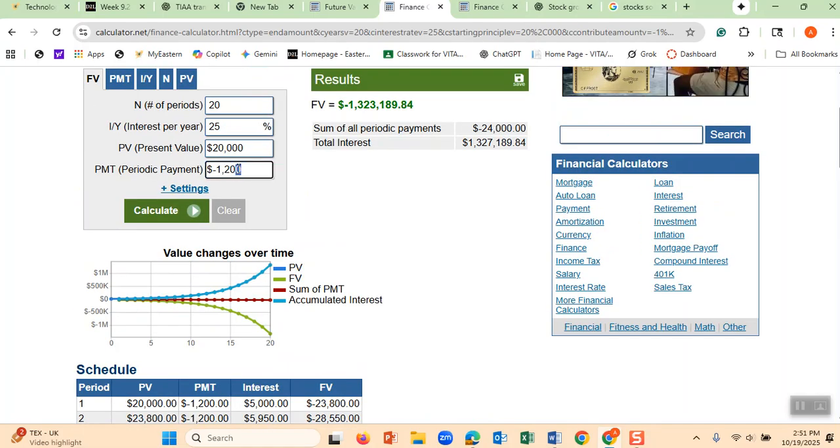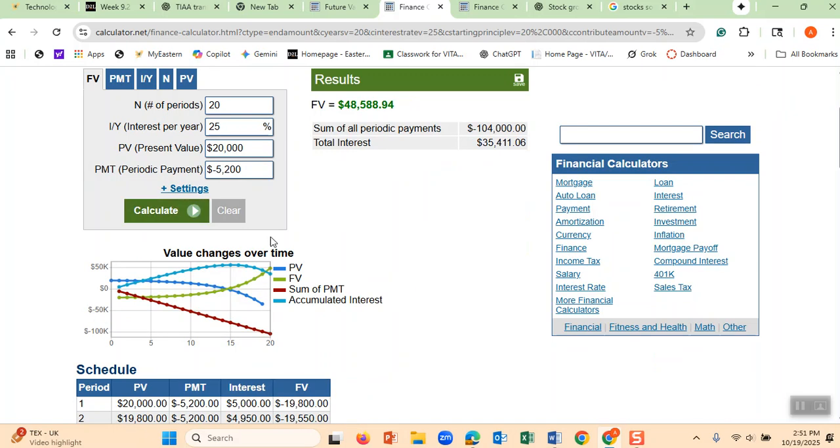Therefore, instead of this, they come and tell you, okay, you have to pay us instead of $1,200, you have to pay 5,200, because their interest in 1 year is 5,000. They want you to pay only a little bit more to trick you. That way you don't notice it. You say, okay, 5,200 is $400 a month. I am paying $400 a month. I can afford it. Let's have $20,000 in my pocket.